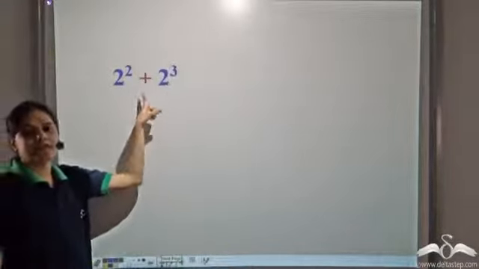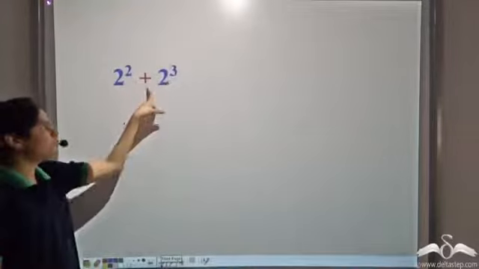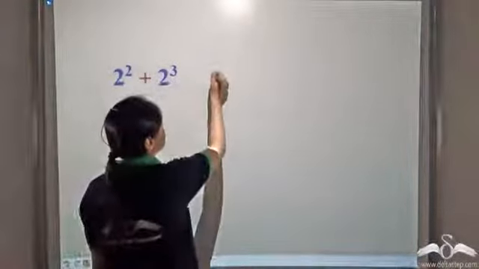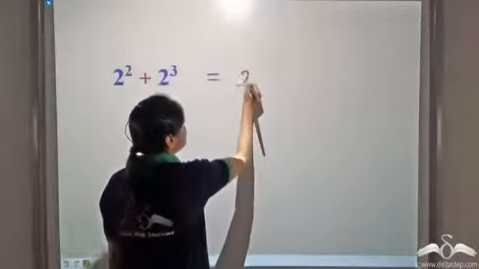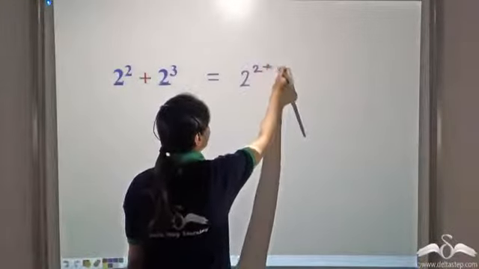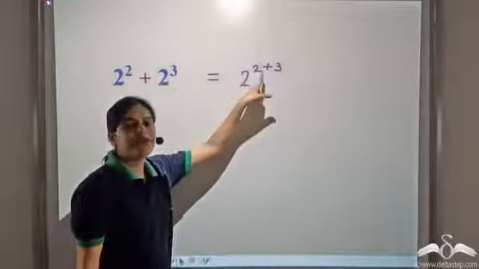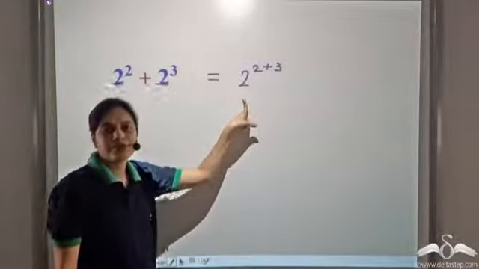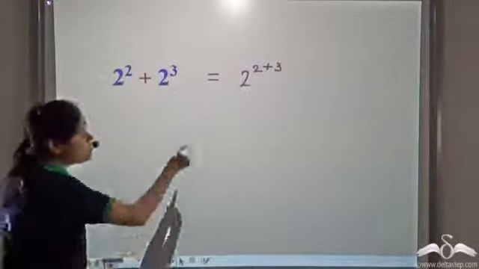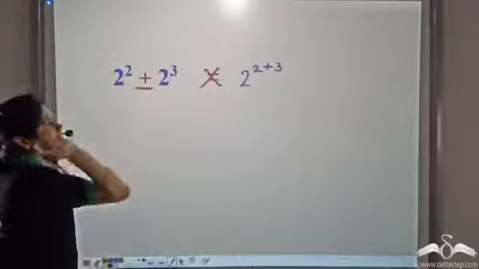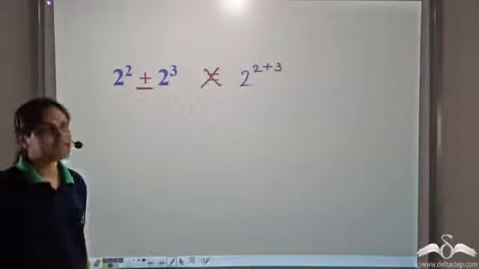Now what is this number? 2 to the power 2 plus 2 to the power 3. Can we write it as 2 to the power 2 plus 3? We have added these two powers. Can we write it in this manner? No. We cannot write it in this manner because the exponentials are getting added.